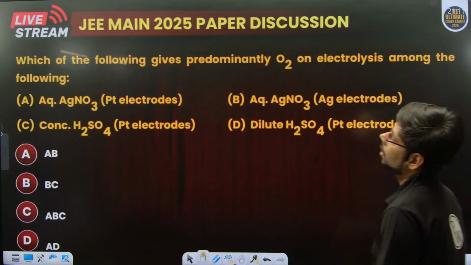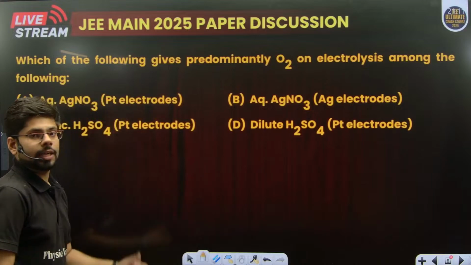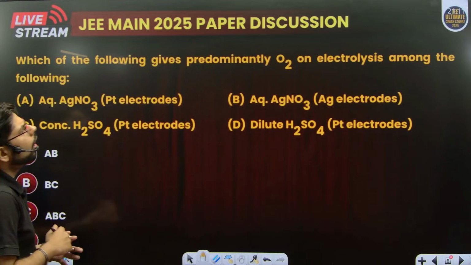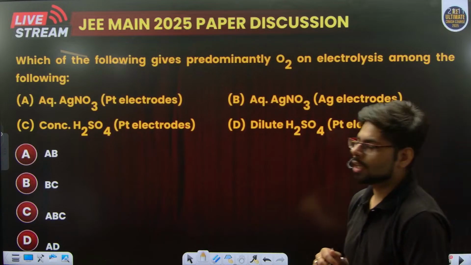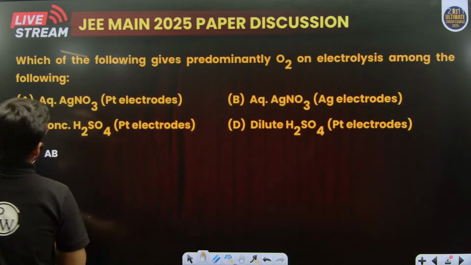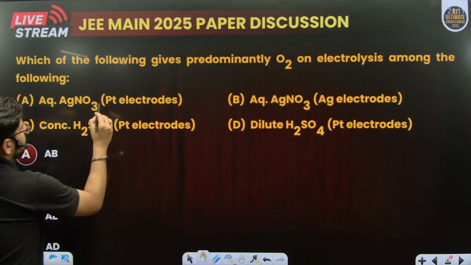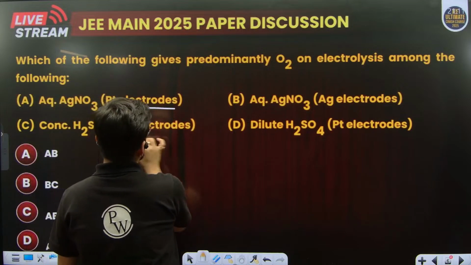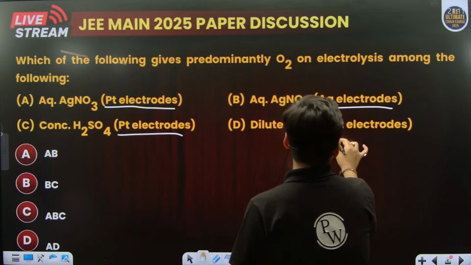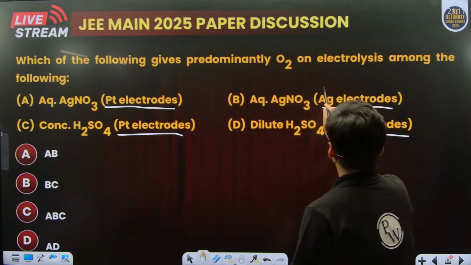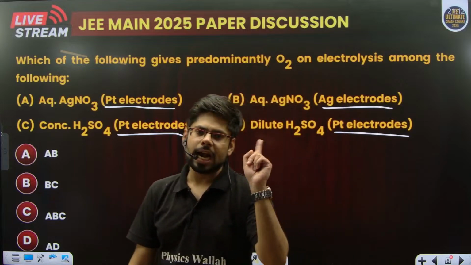Next. A very interesting question based on electrochemistry. Now, they have talked about the products of electrolysis. Now see, let's analyze the options. This is very important. They have clearly mentioned that the electrodes are of platinum in A and C and also in D. Now, in option B, Ag, that means they have used active electrodes.